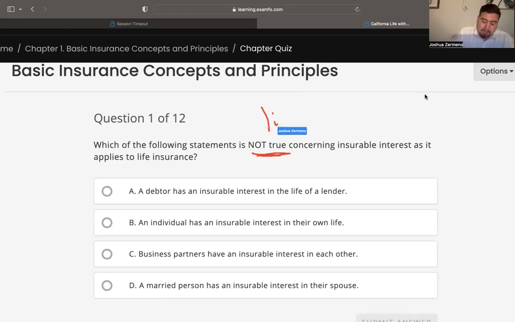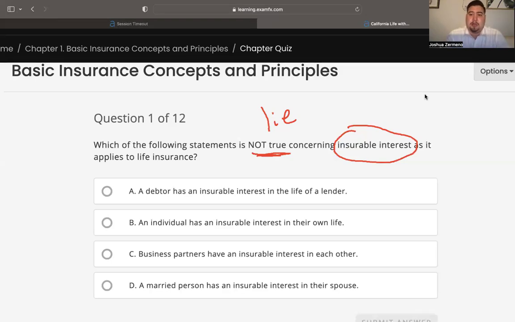It means we're looking for the lie. We're looking for the lie in what? Specifically, talking about insurable interest. I highly recommend that when you're reading this information or when you're reading a question, be sure to identify the keywords first. Once you've identified the keywords, it's going to make it a lot easier to know what you're looking for.